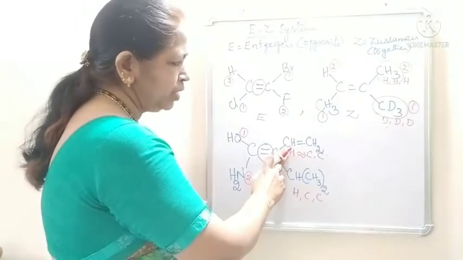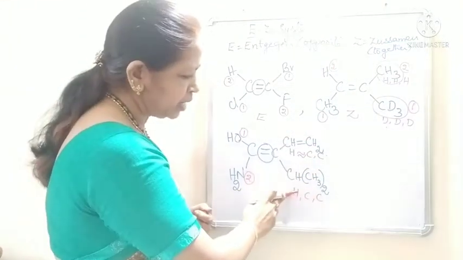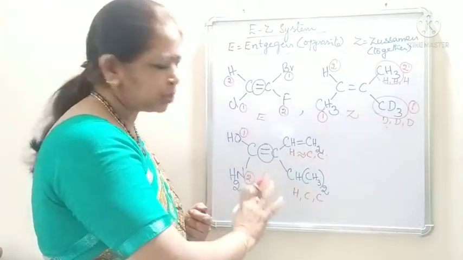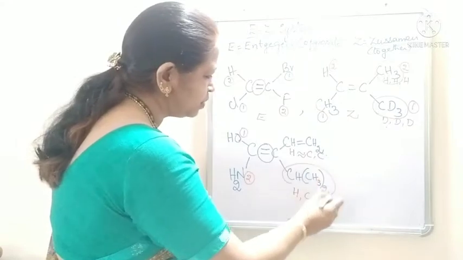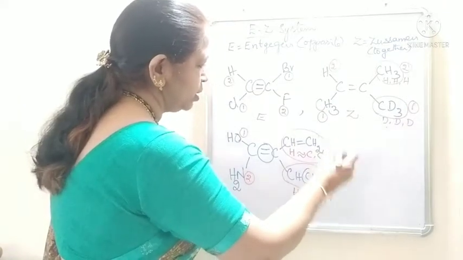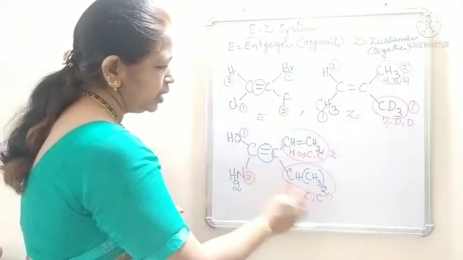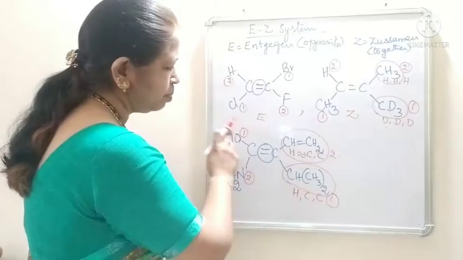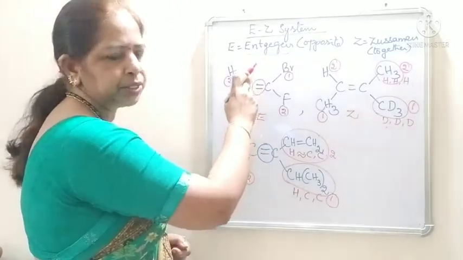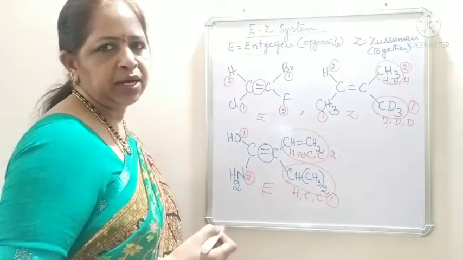In the first one, we are assuming that two carbon atoms are present, but in the second one, two carbon atoms are really present. So this group gets the first priority and the other the second. The first priority groups are on the opposite side of the double bond, so this compound exhibits the E configuration.